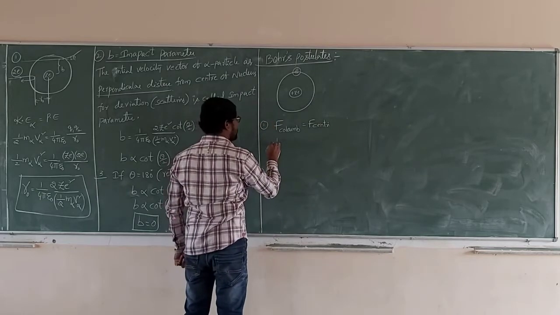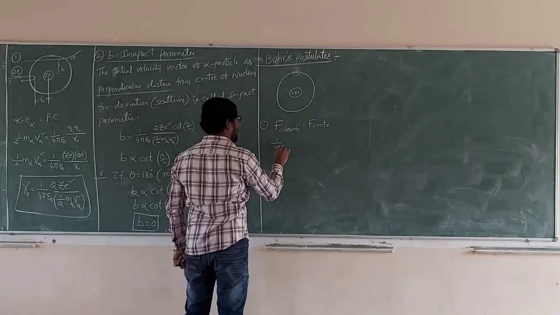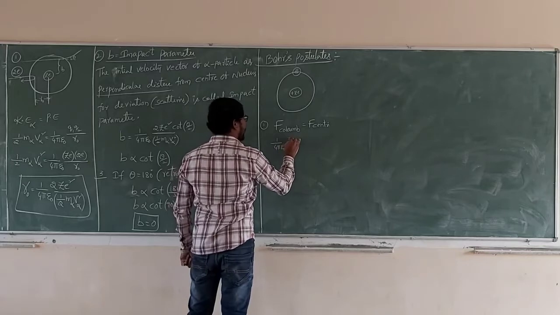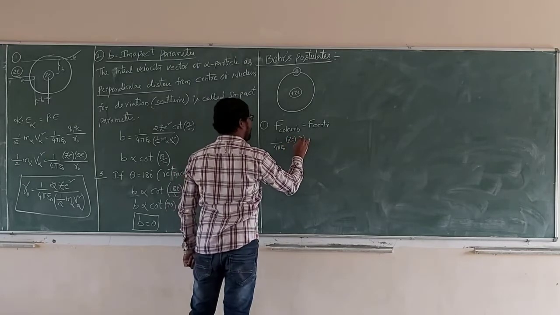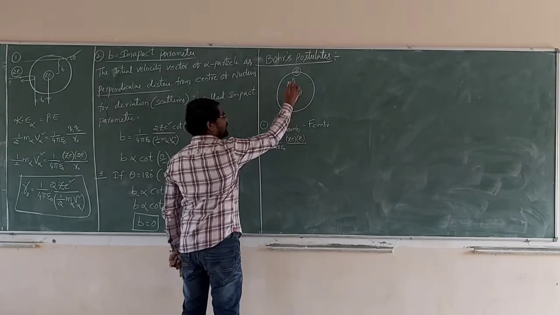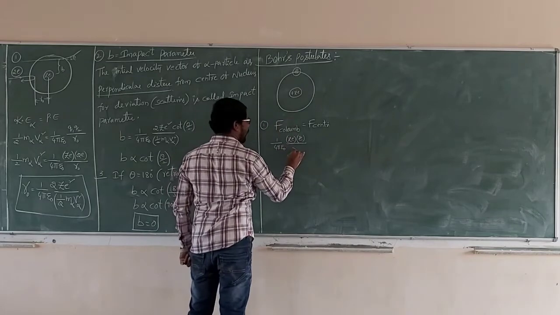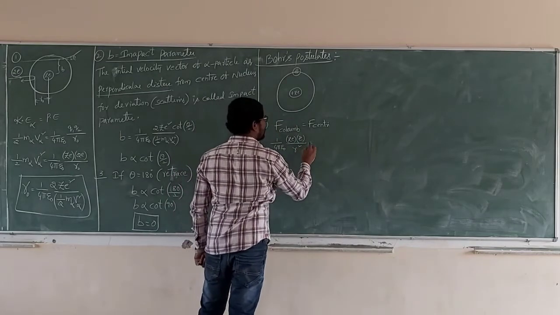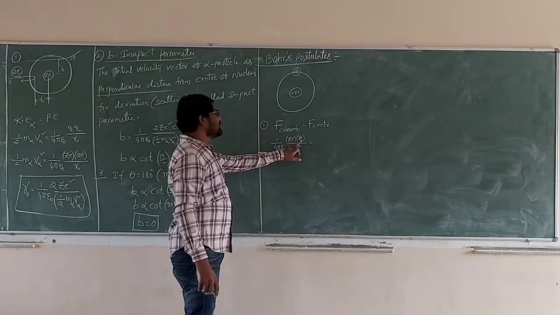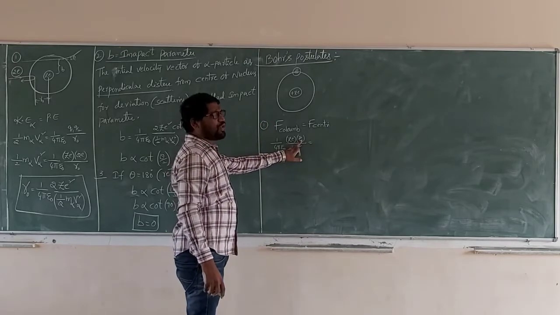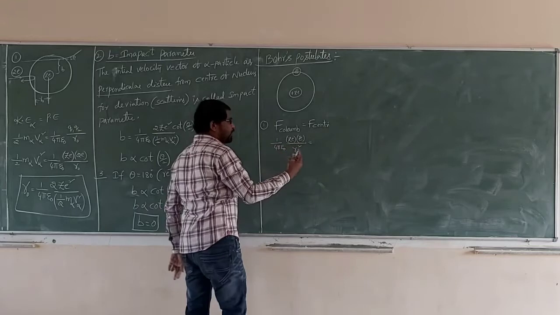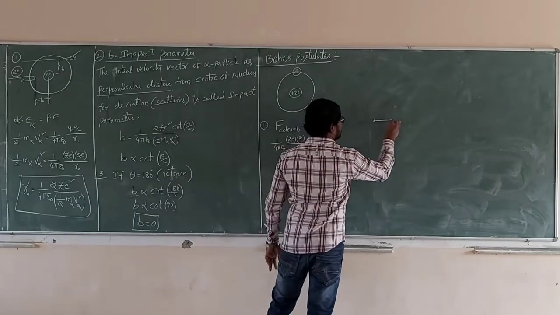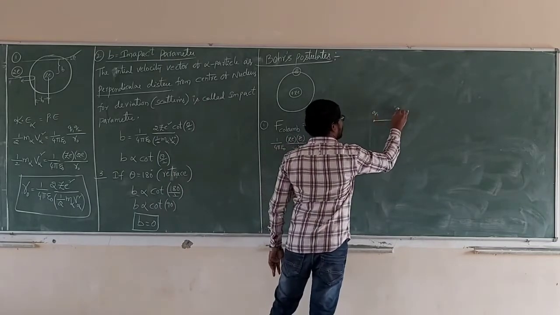Coulomb electrostatic force means 1 by 4 pi epsilon naught Z e, q1 q2 by r square, is equal to m v square by r.